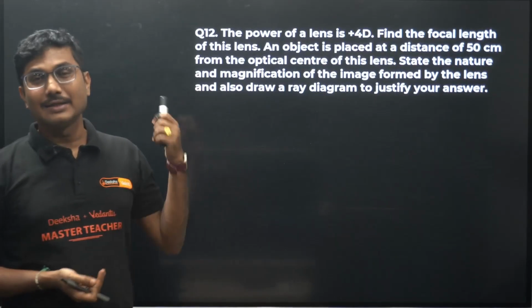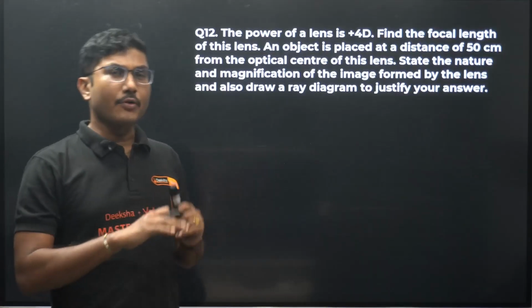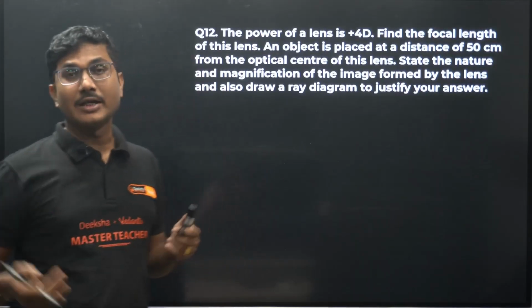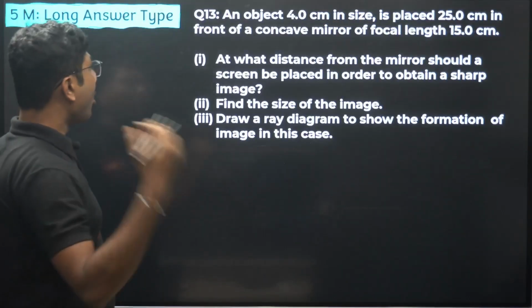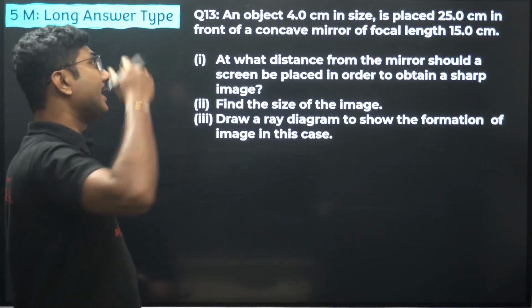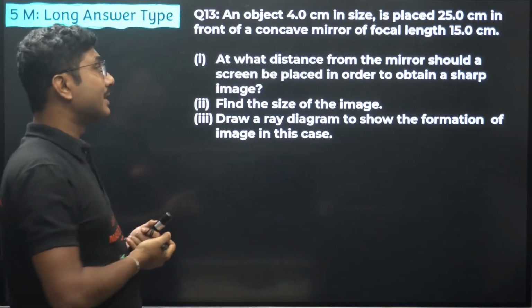Lens, its focal length, and object distance will be given, then some questions based on the formation of the image, and there will definitely be a ray diagram associated with it. Now, the long answer type question, the 5 marker question. Again, this will be some descriptive type of question.